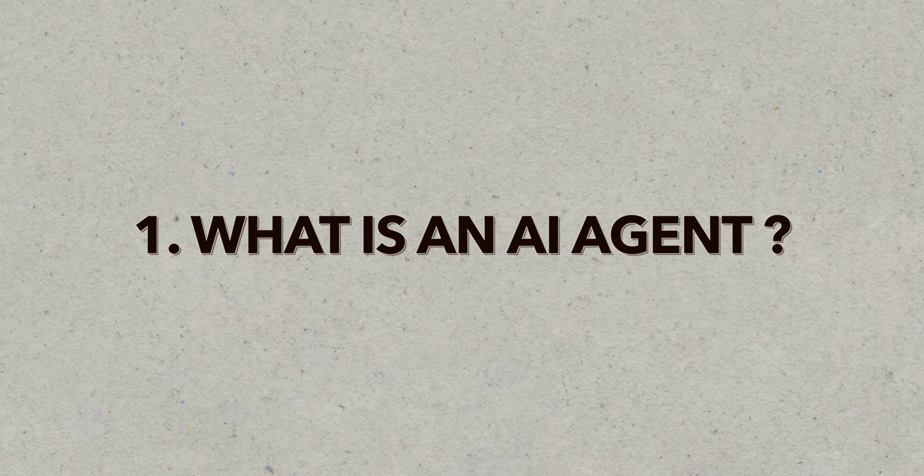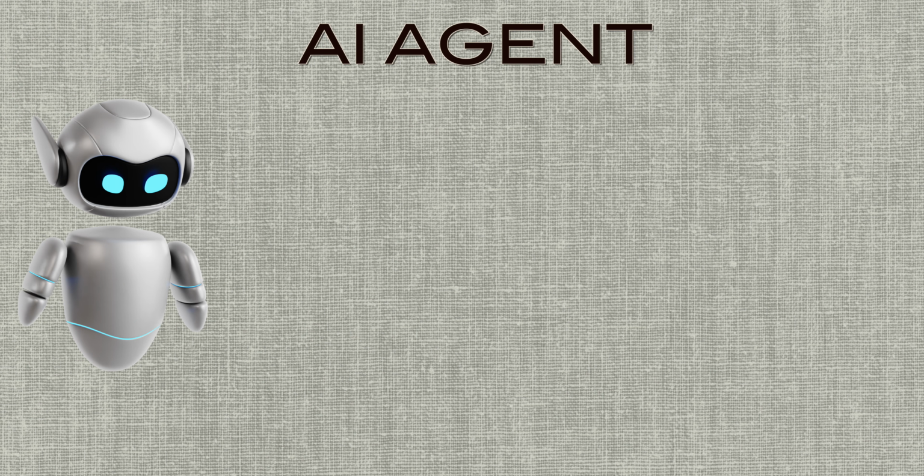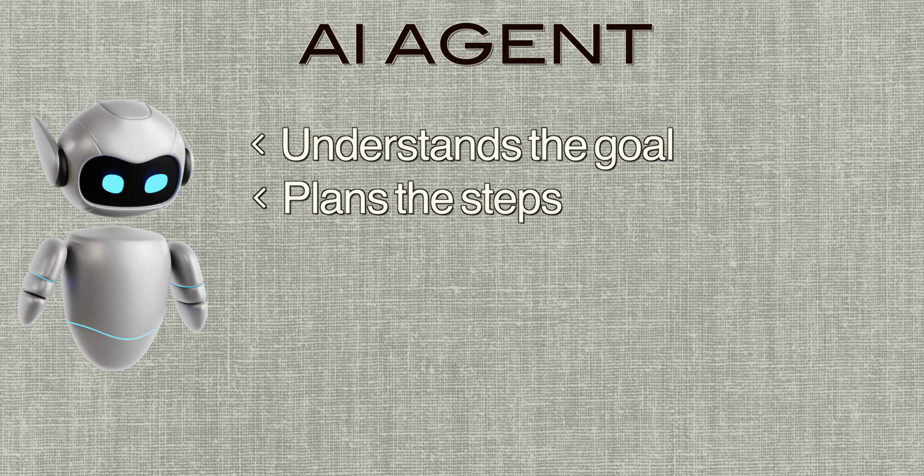Okay, first things first. What exactly is an AI agent? An AI agent is not just something that talks back to you like ChatGPT. It's more than that. An AI agent is something that can understand our goal, plan the steps to reach that goal, take real actions and finish the task automatically. Think of it like this. We will give it a mission, it goes out and gets the job done for us.